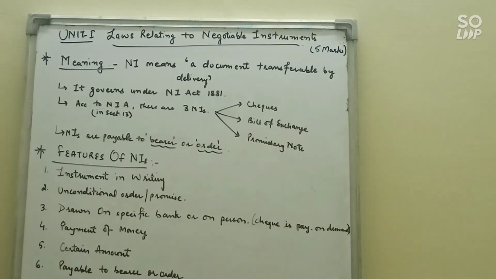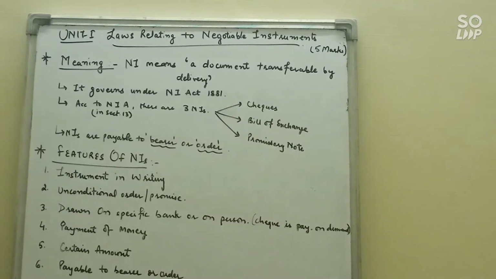Whenever you draw these negotiable instruments, it always contains a specific amount, how much amount you are going to pay to the other person. Clear? So this is again an important feature. Without amount, a negotiable instrument is of no use. Next is payable to bearer or order.